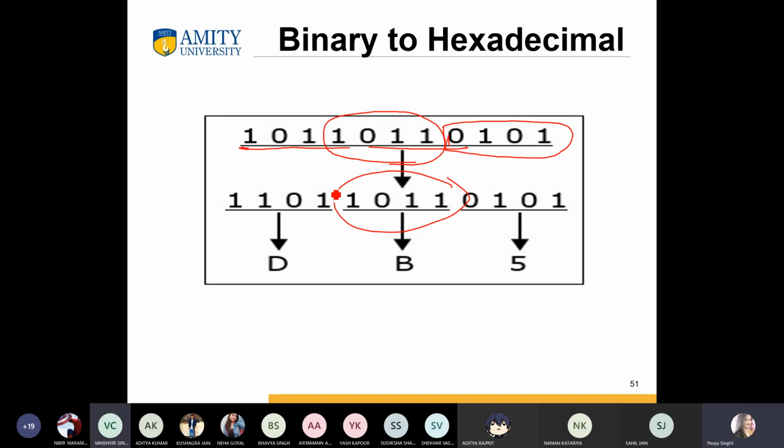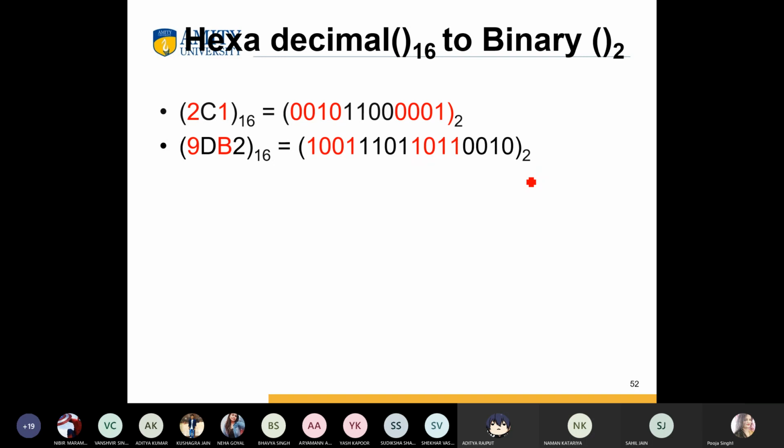So for this, 2C1. This is for the 2, this is for the C, and this is for the 1. This is very simple.